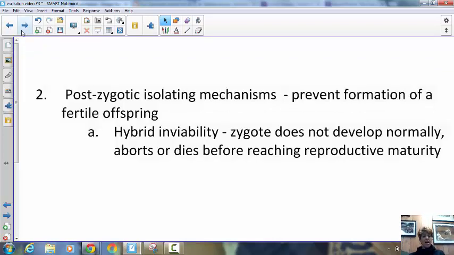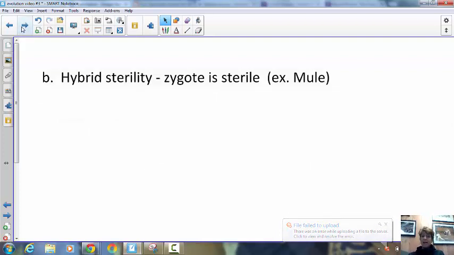Our next one here, we're going to have three of these. They all start with the word hybrid, and hybrid is if you cross two very different populations. So post-zygotic means they already mated. So after a zygote has formed, what things could still isolate two populations? So the first one is called hybrid inviability. If you're inviable, you don't survive. So if these two very different populations actually mate, but the hybrid, the zygote, does not survive to birth, that is called hybrid inviability.